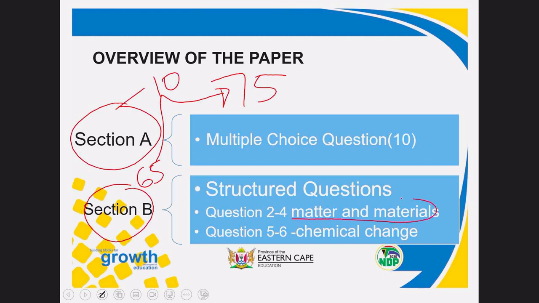So matter and materials is organic chemistry. In question number 2, it's nomenclature. Question number 3, physical properties, and question number 4, organic reactions. Then in question number 5 and 6, we have chemical change, which is electrochemistry, galvanic cell, and also electrolytic cell.